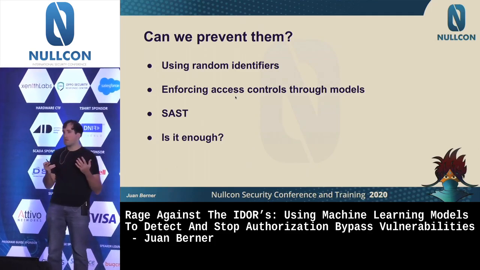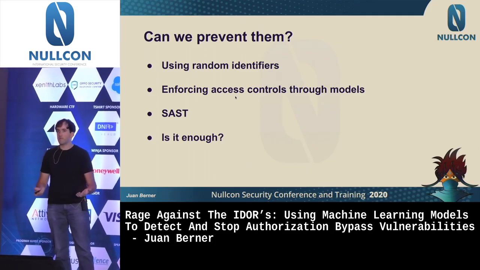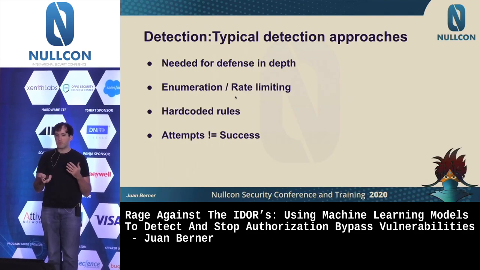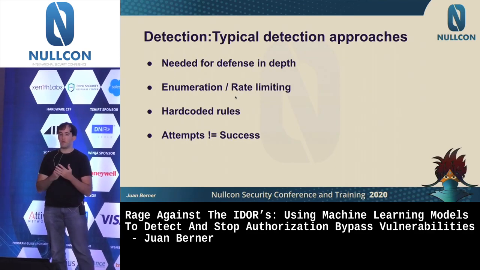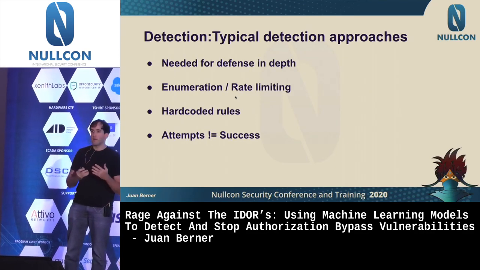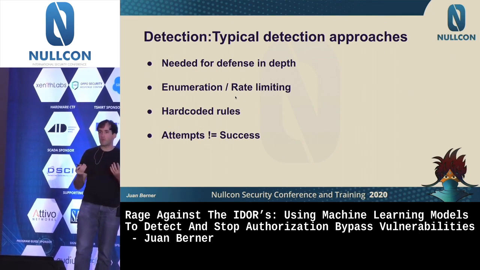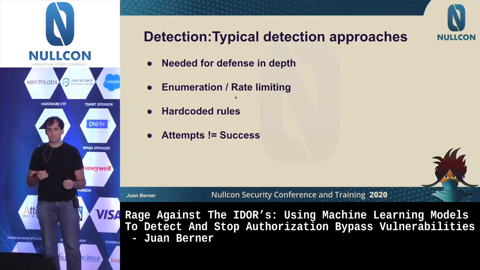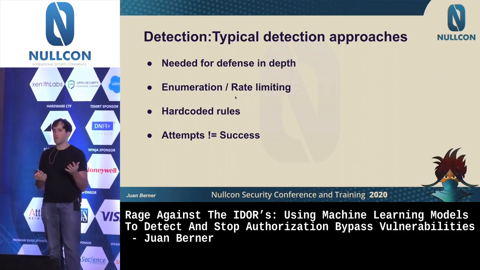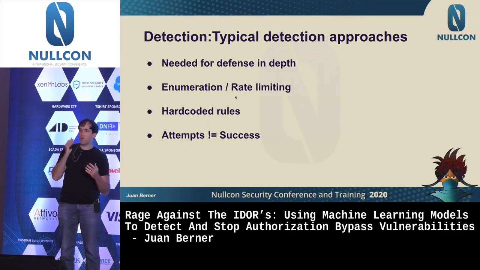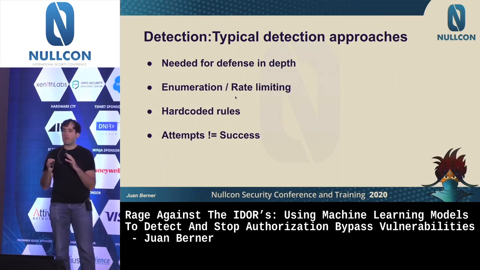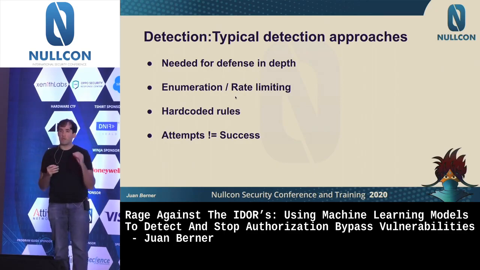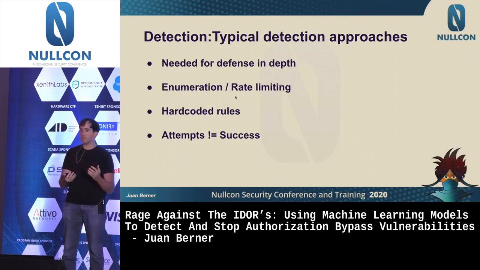But usually the issue is, is it enough? And that's where detection usually comes in as another layer of defense in depth. But the current ways that we have to detect these kinds of attacks are very limited. You might have enumeration, where you realize somebody is going through different users, and you might add rate limiting, which is basically: I will detect after a threshold and then block that attack.